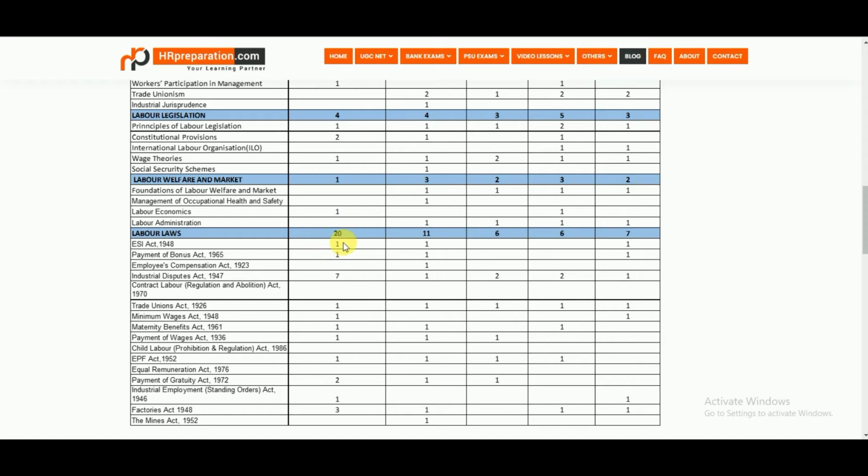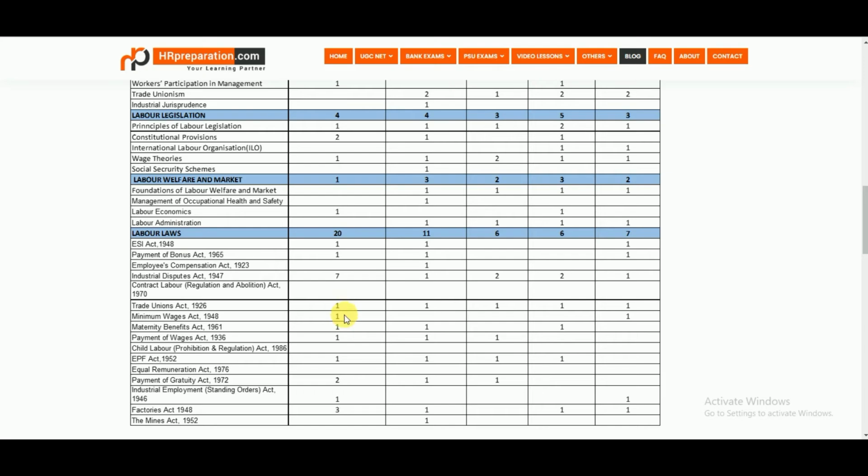Coming to the labor laws, there were 20 questions asked from the labor laws. One from the ESI Act, one from the Payment of Bonus Act, and 7 from the Industrial Disputes Act. See here, most of the time, in all the years, the maximum questions are from the Industrial Disputes Act, so we need to focus on it.